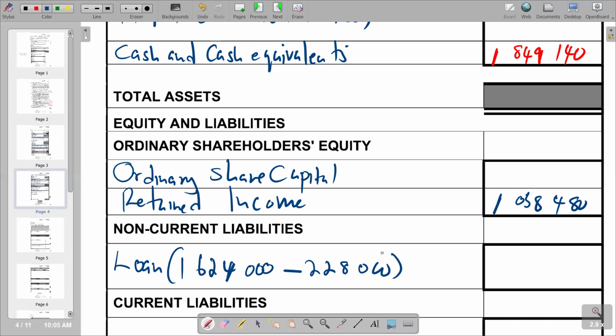And then you are going to get your loan balance as 1,396,000. And then the same amount is going to come here as the total for non-current liabilities. So this is what we have.